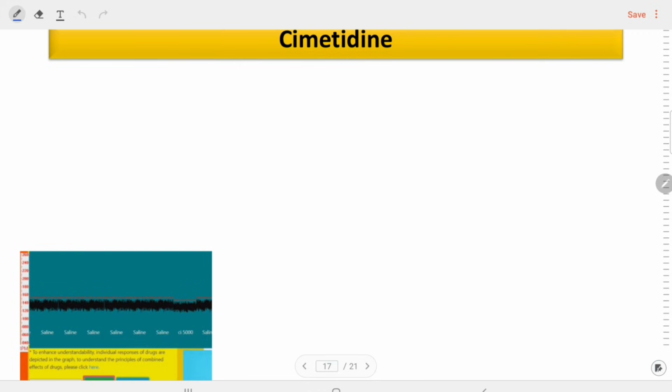Let's come to the cimetidine. Cimetidine, we all know, is responsible for the blocking of the H2 receptors. And we know that the H2 receptors are mainly responsible for the vasodilation, but blocking of these H2 receptors will stop the vasodilation, and the BP will normalize and nothing happens with the heart rate, because there will be no effect on the peripheral vascular resistance.